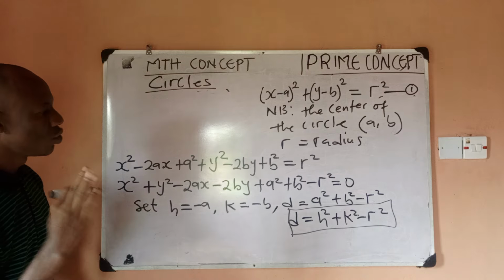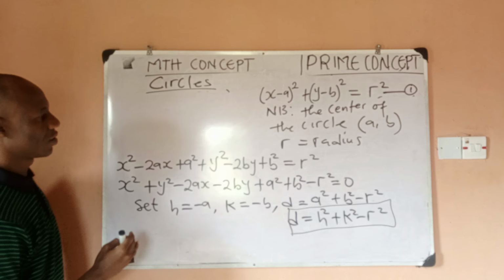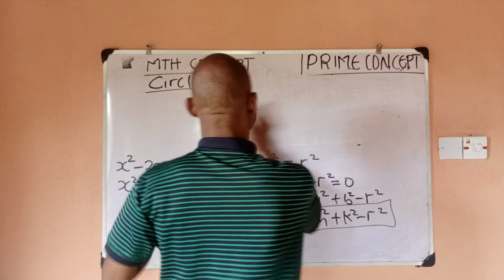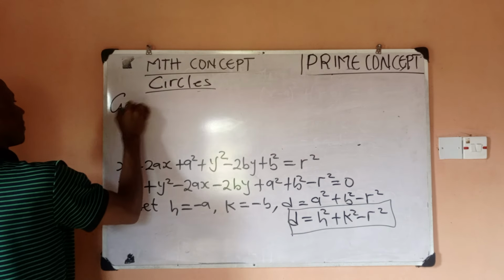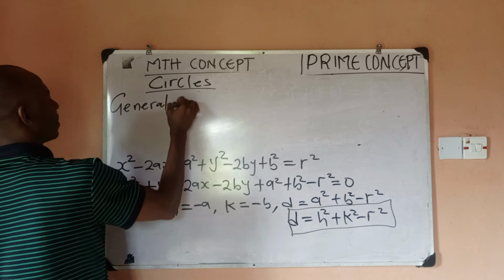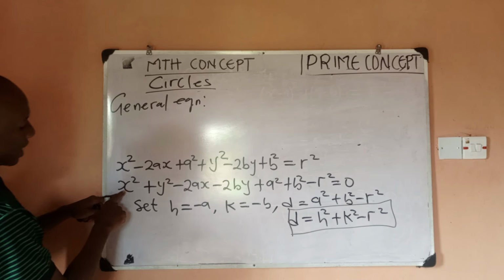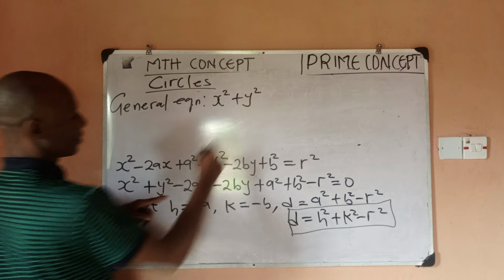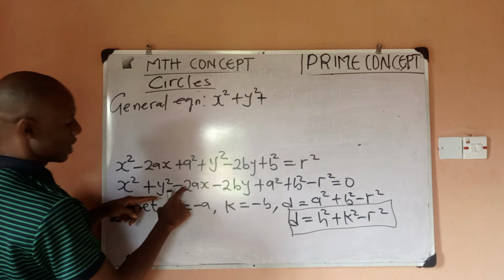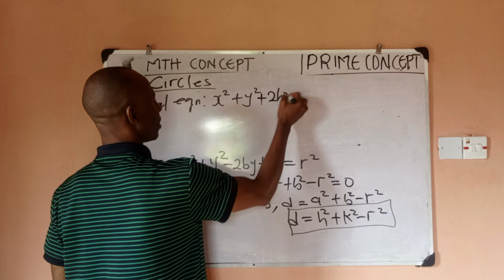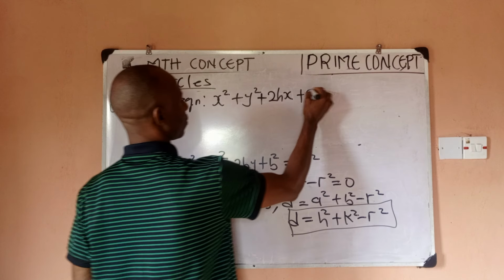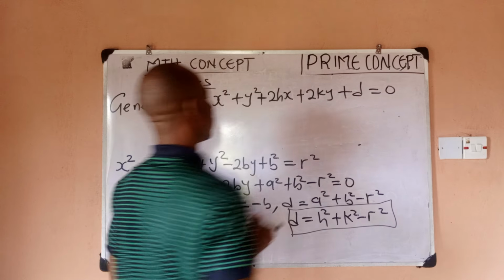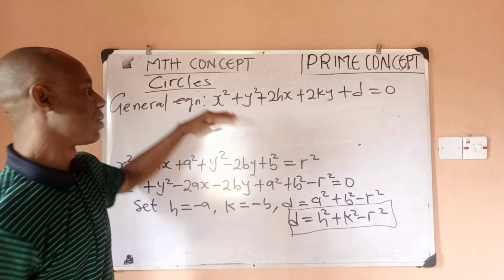So that our new equation of a circle, the general equation of a circle, can now be written as x squared plus y squared, then plus 2hx plus 2ky, then plus d equals 0. So the general form of the equation of a circle is this.